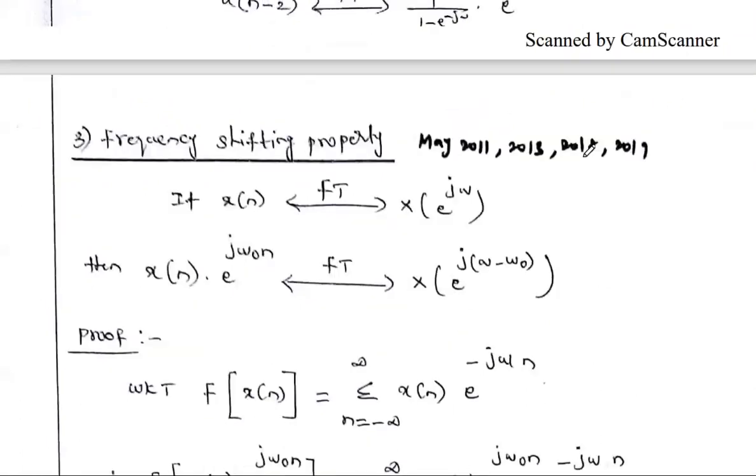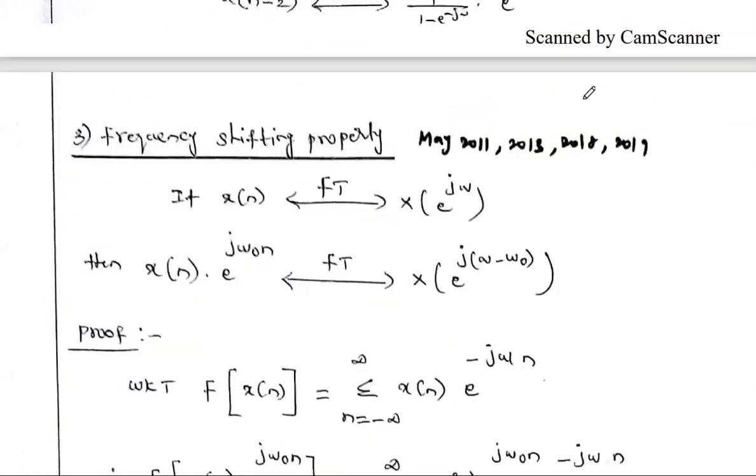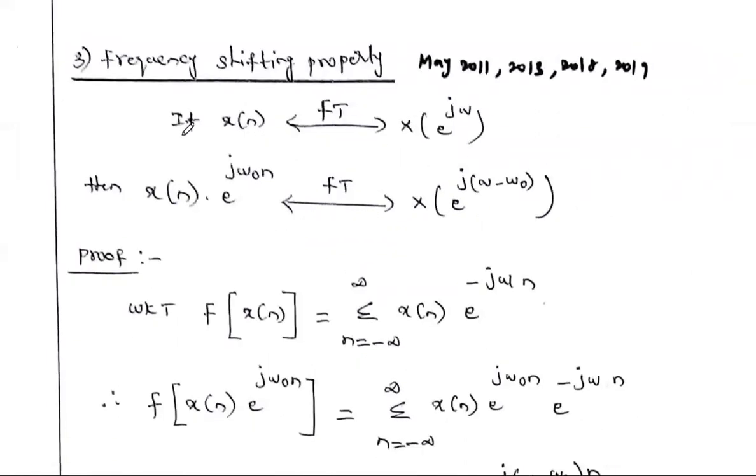Okay, so this is the time shifting property. We solved some problems using this time shifting property in the previous videos, you can refer to them. Then the next property is frequency shifting. This property is exactly the reverse of the time shifting property.